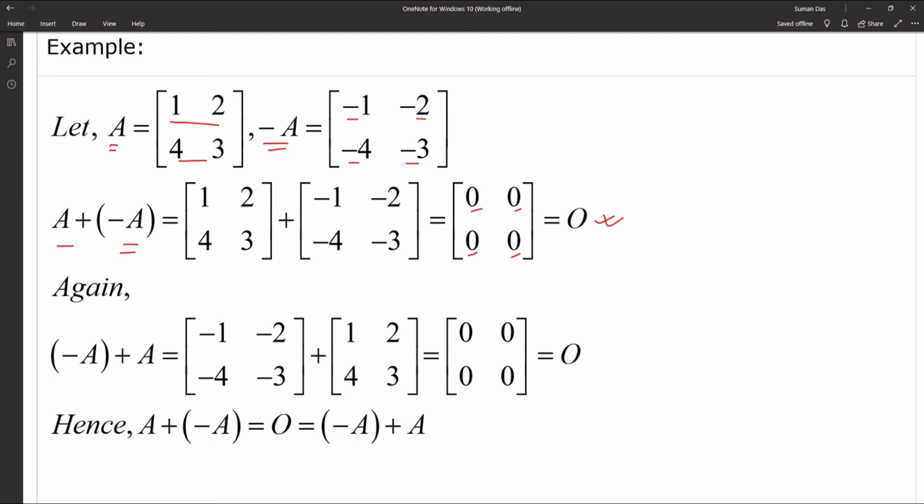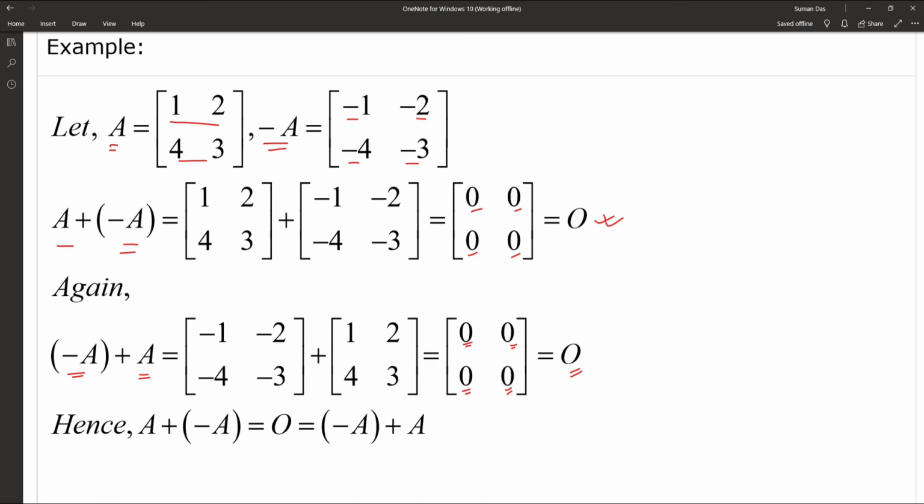Again we keep the minus A, or negative A, on the left hand side of the plus operator. So minus A plus A, that one is [minus 1, minus 2; minus 4, minus 3] plus [1, 2; 4, 3]. So minus 1 plus 1 is 0, minus 2 plus 2 is 0, minus 4 plus 4 is 0, and minus 3 plus 3 is 0, and we get the null matrix.